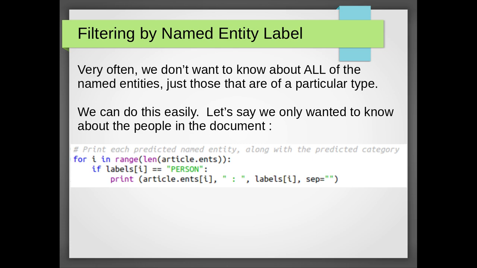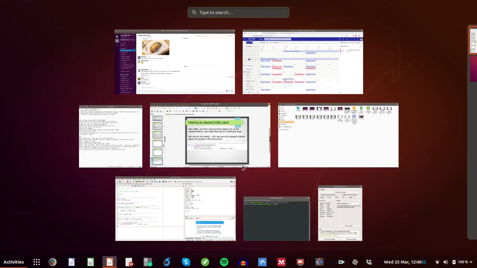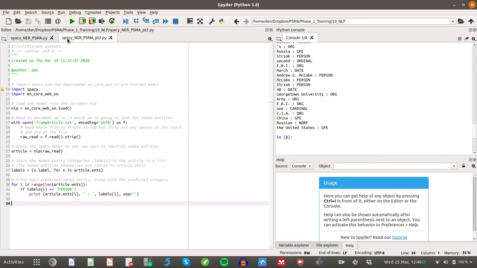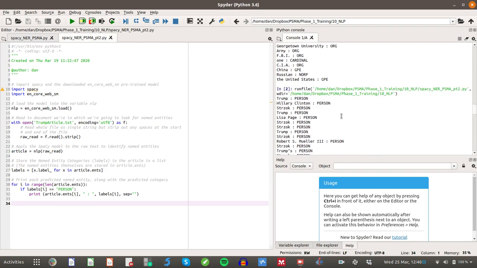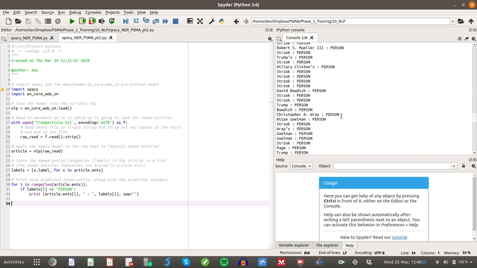So it'll only show me people. So really easy sort of modification we can do. So if I just show that running, where are we? Let's go over here. So I've already made this earlier. So if I now run this code, so now you can see what it's done. It's picked out the named entities, but it's only printed out the ones that it's matched to the category person.